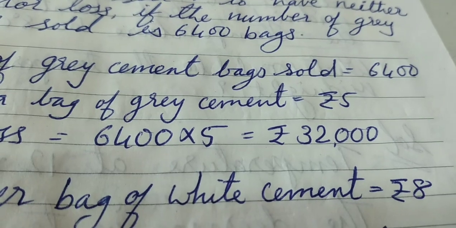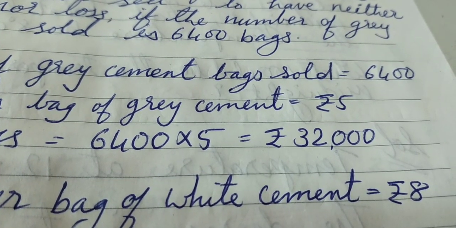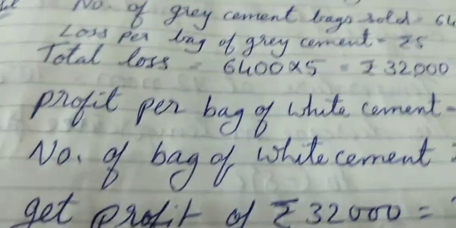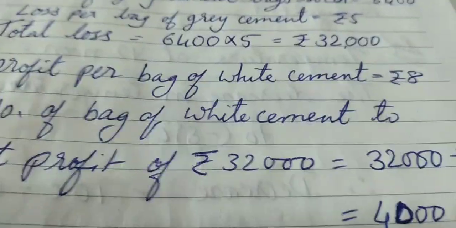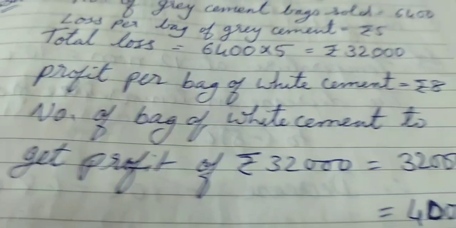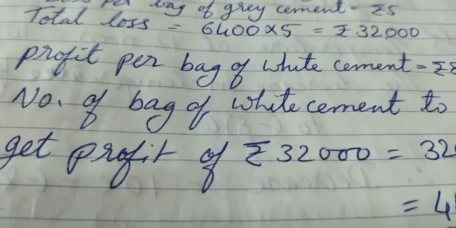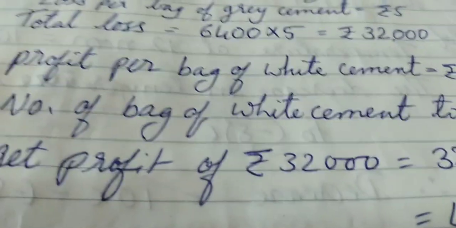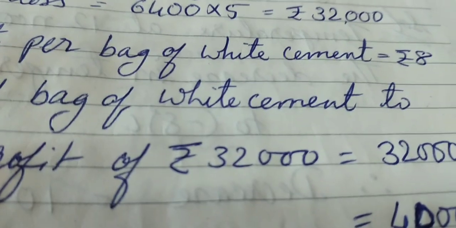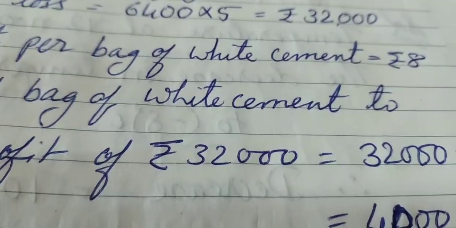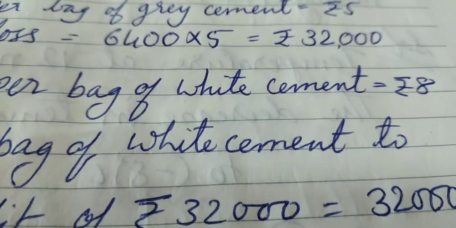That gives you 32,000. Okay, now we find out what is going to be the amount received by selling the white cement bags. So profit per bag of white cement is 8, and the number of white cement bags to get a profit of 32,000, because the amount we have to keep the same.